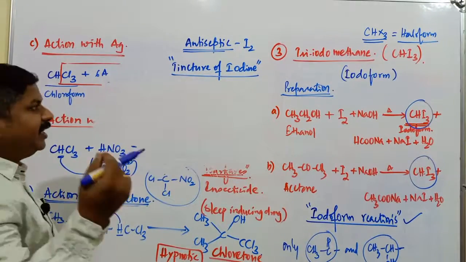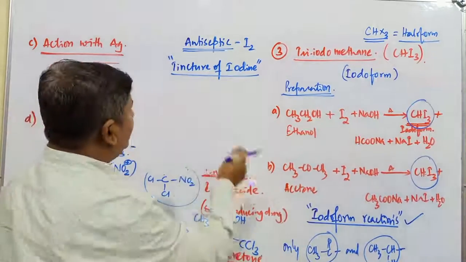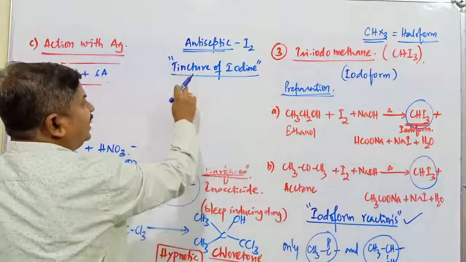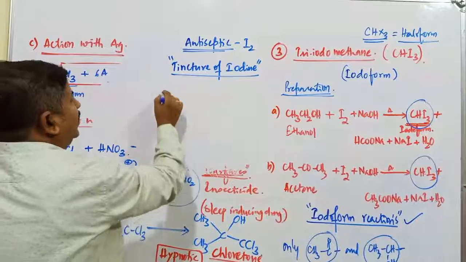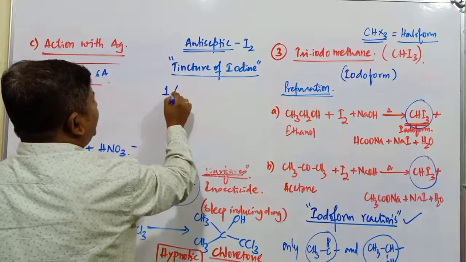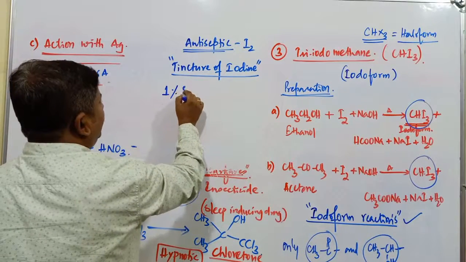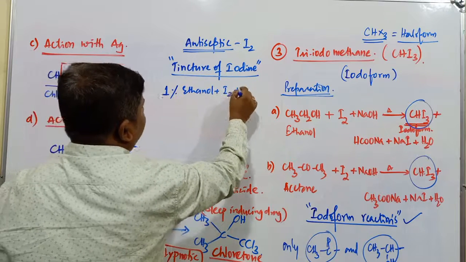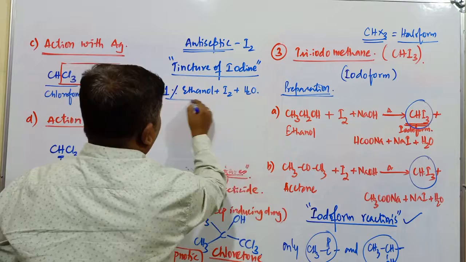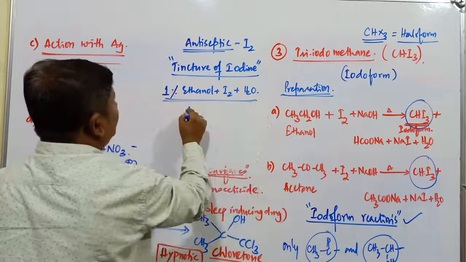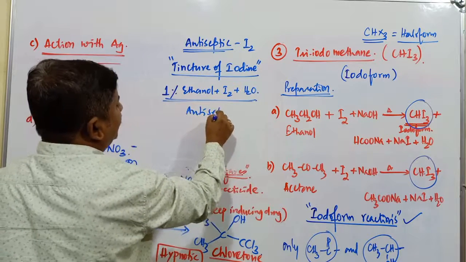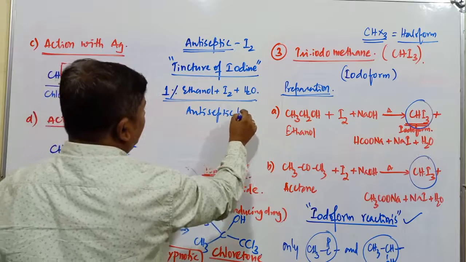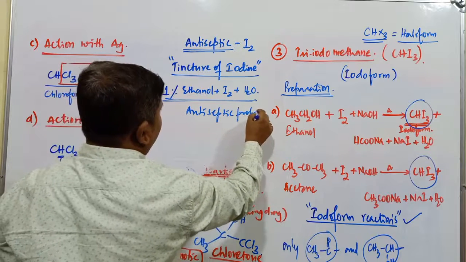Whenever you come across any type of wound or injury, usually they will go for dressing. In that, tincture of iodine is used. Tincture of iodine is nothing but ethanol plus iodine plus a certain amount of water, commonly used. This mixture has what property? Antiseptic property.